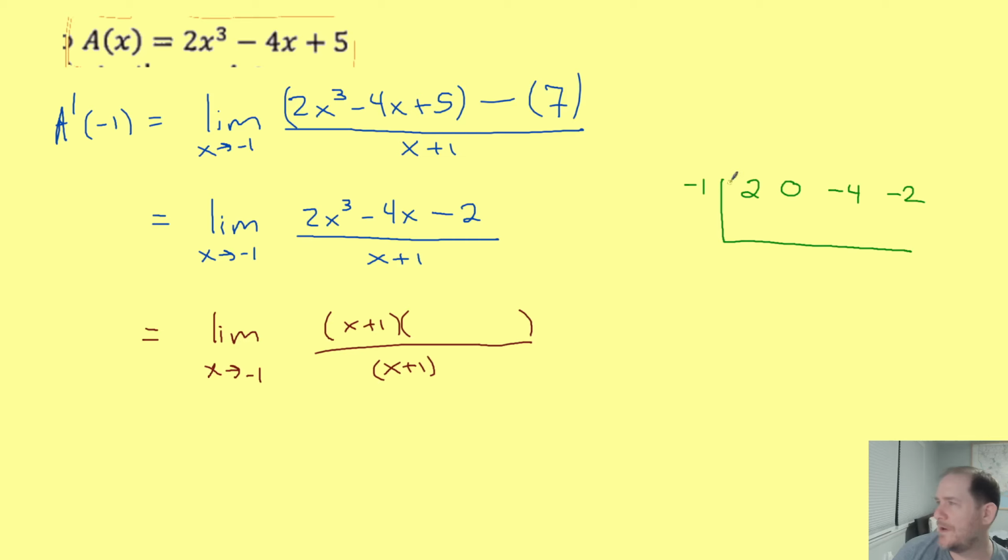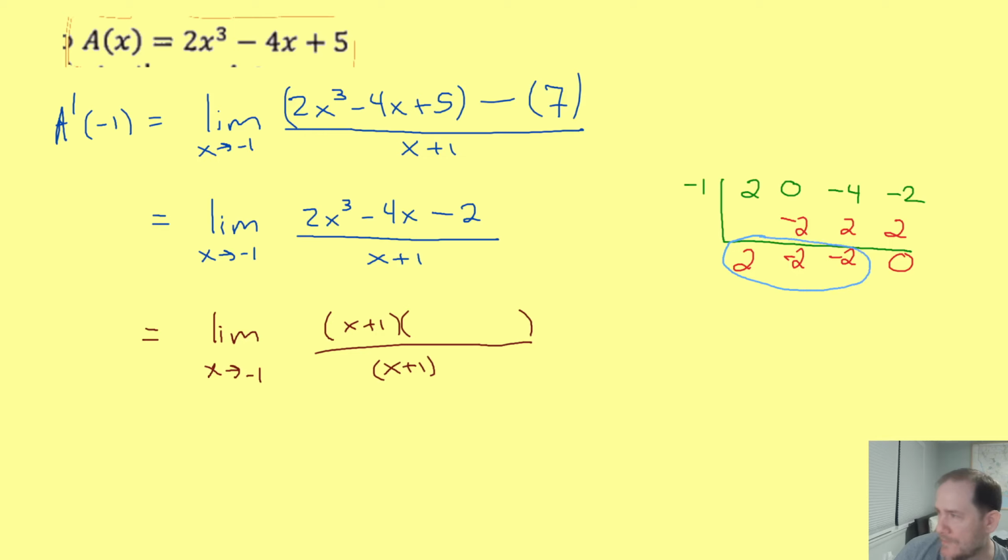Then the way this whole process works is you take this first number and just drop it down. Then you multiply: -1 times 2 is -2. Then you add, and you get -2. Then you multiply -1 by -2, getting +2, and you add, getting -2. Then you multiply again, getting +2, then you add, and there's that 0 that I told you we would get. And because we get 0, we know that x plus 1 really is a factor.